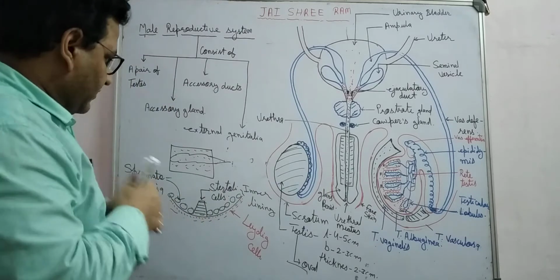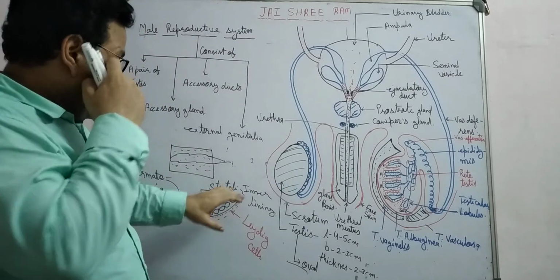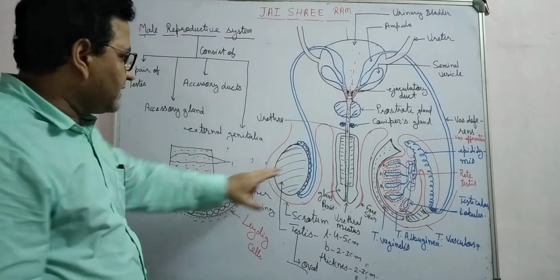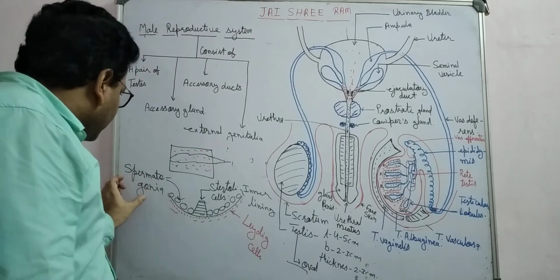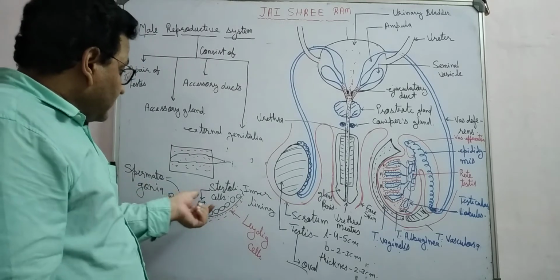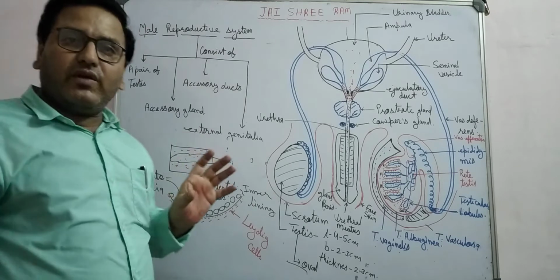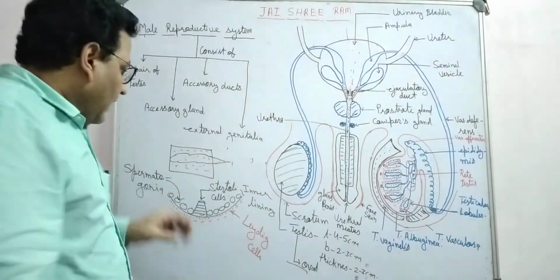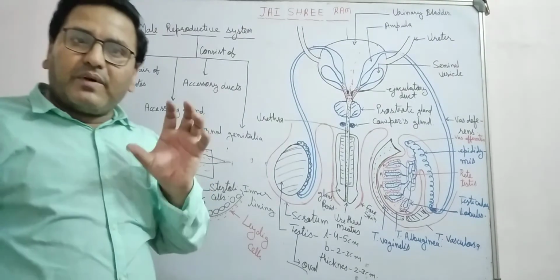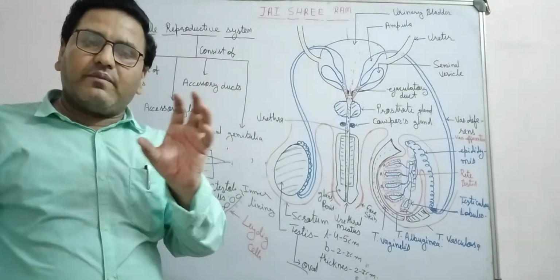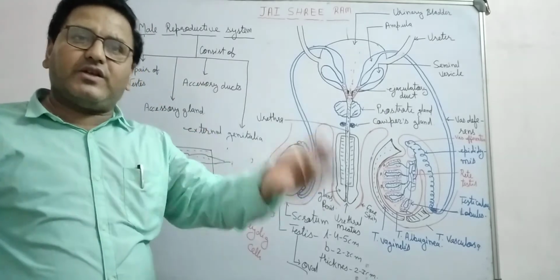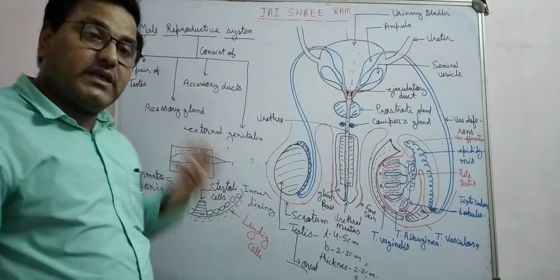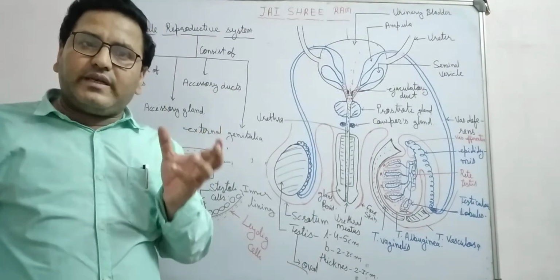So in the inner lining there are two types of cells that form the inner lining of the seminiferous tubules. The first one is the spermatogonia, and the second one is the Sertoli cells. Spermatogonia by meiosis division form sperm. And Sertoli cells provide nutrition, nourishment to the developing sperm. Sertoli cells are also known as nurse cells.